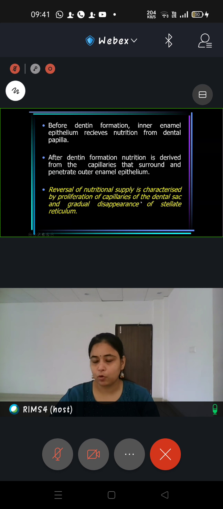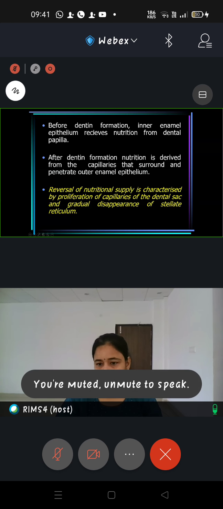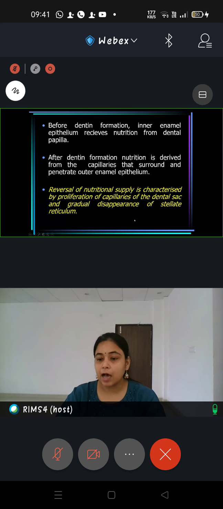Okay, that is called reciprocal induction. Now, this reciprocal induction is not a full-fledged phenomenon in this particular stage, but it has just started, because the layer of dentine has just been deposited. Even now, the enamel secretion has not begun. But what has happened here is one more phenomenon, that is, there is now gradual disappearance of stellate reticulum. Now, why is this happening?